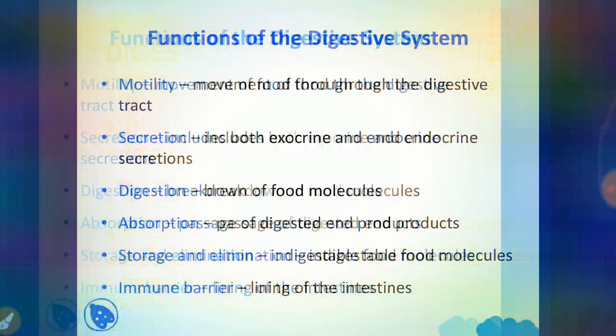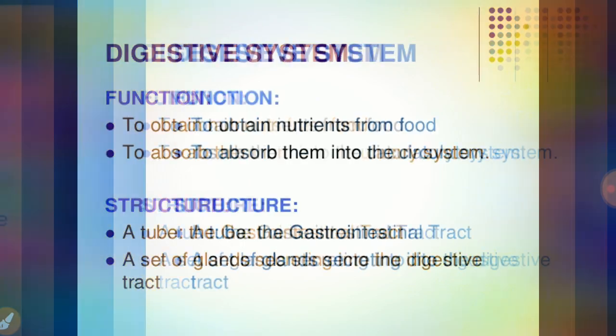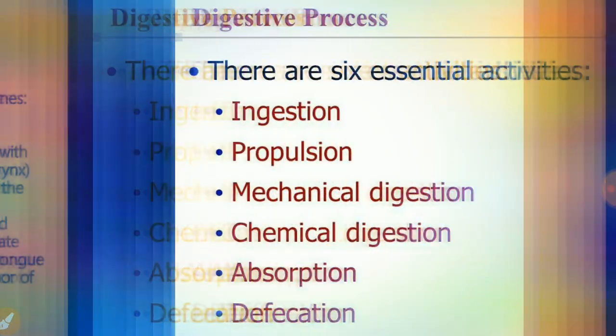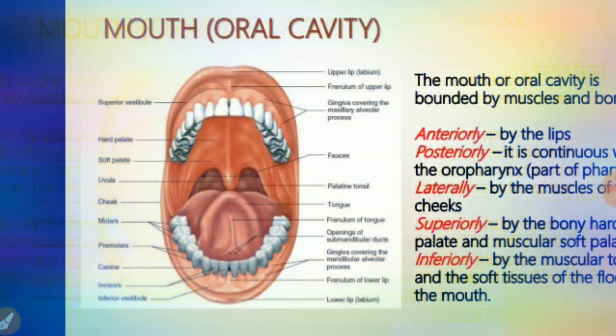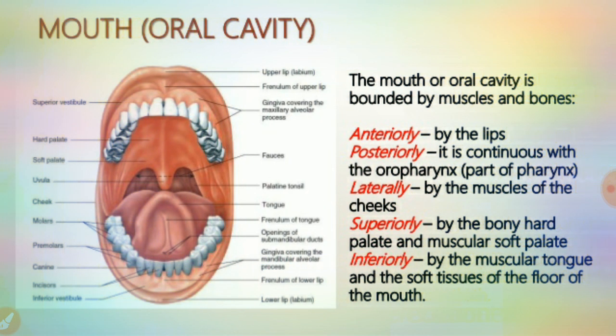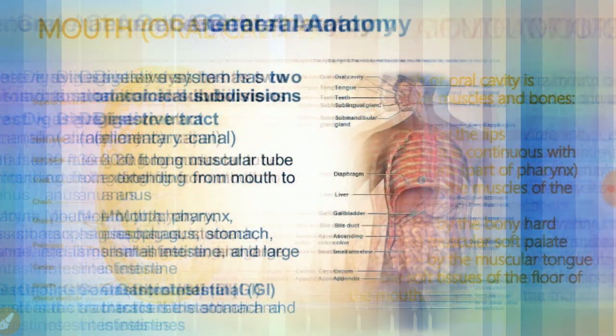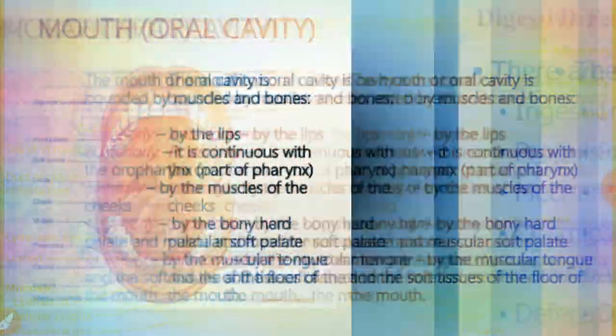Today we have seen the introduction to the GI system, the overview of its structure, the functions of the digestive system, and the digestive processes. We also looked at the mouth and oral cavity, bounded by different bones and muscles, and the layers of the gastrointestinal tract. Hope you all understood very well.